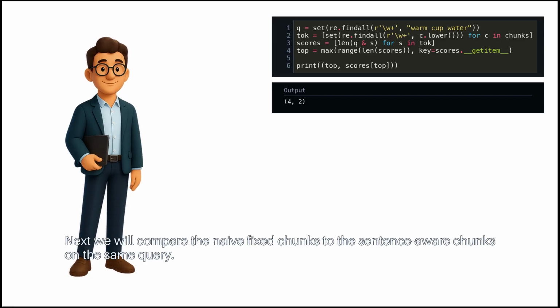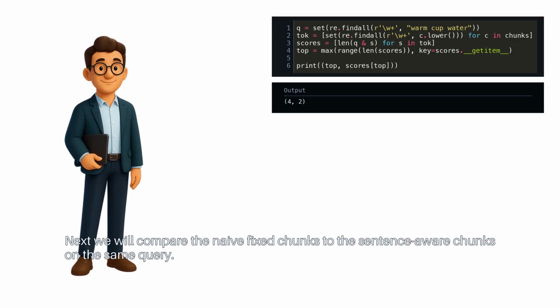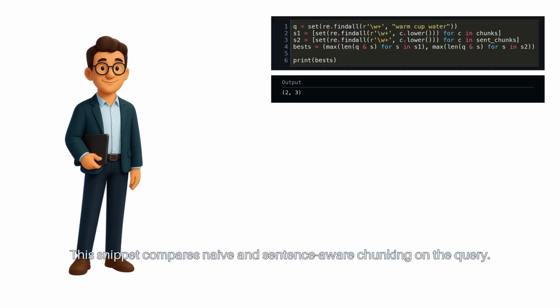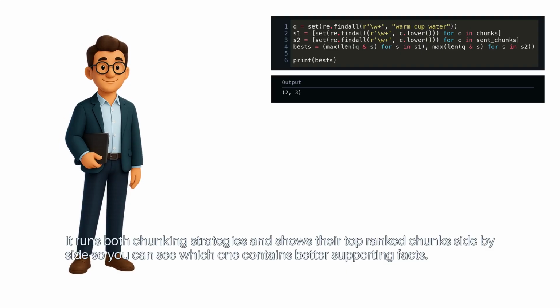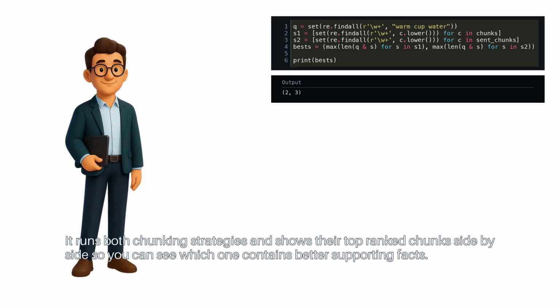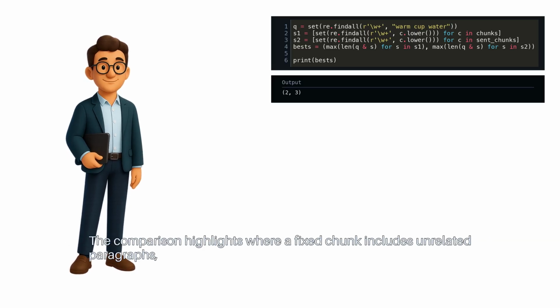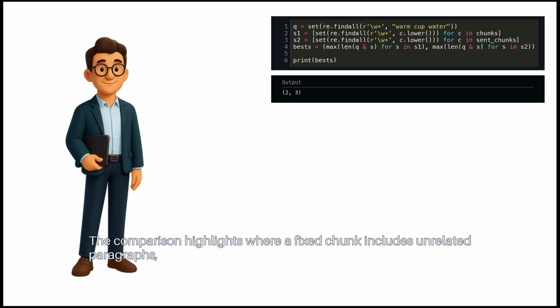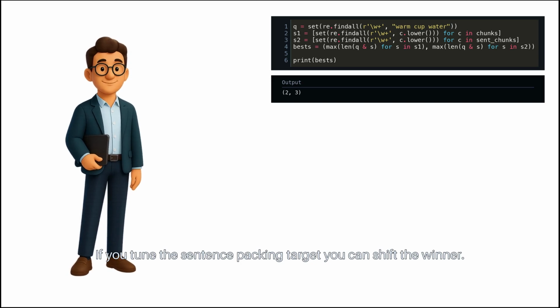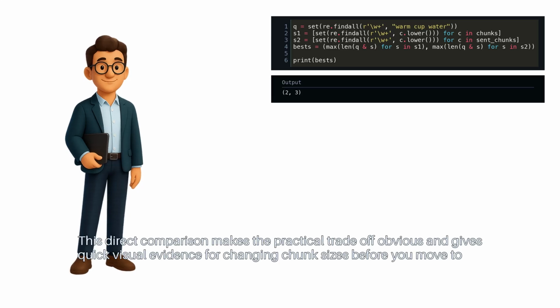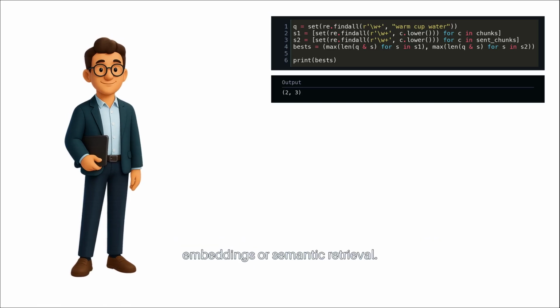Next, we will compare the naive fixed chunks to the sentence-aware chunks on the same query. This snippet compares naive and sentence-aware chunking on the query. It runs both chunking strategies and shows their top-ranked chunks side by side, so you can see which one contains better supporting facts. The comparison highlights where a fixed chunk includes unrelated paragraphs, while the sentence-aware chunk often isolates the relevant explanation. If you tune the sentence packing target, you can shift the winner. This direct comparison makes the practical trade-off obvious and gives quick visual evidence for changing chunk sizes before you move to embeddings or semantic retrieval.